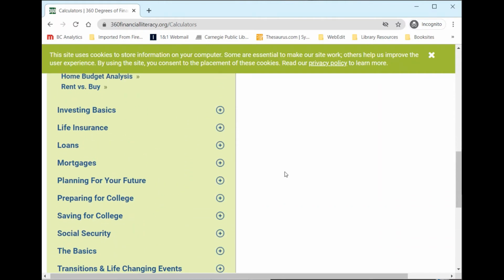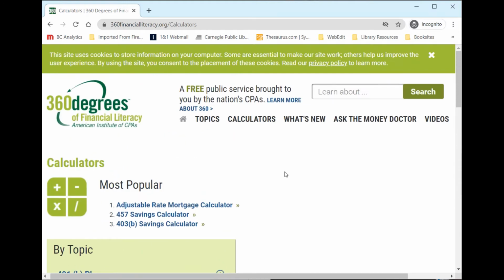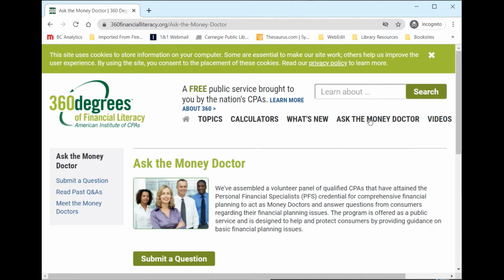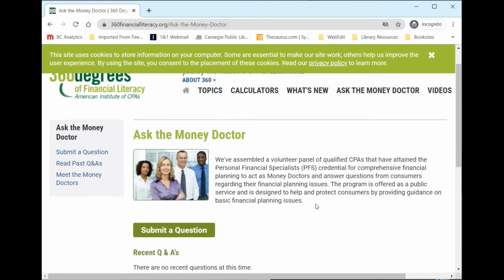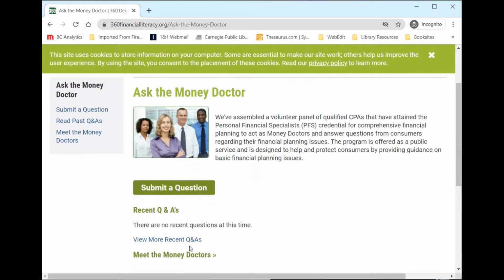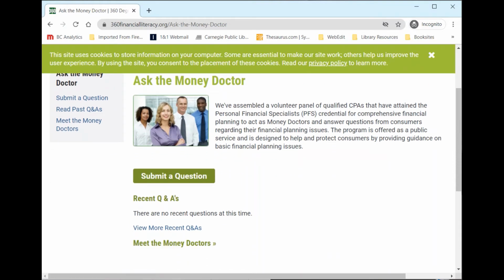Coming back up to the top of the page, now we are going to select Ask the Money Doctor. So this website is a volunteer effort by certified public accountants. So here we could submit a question that would be answered by a qualified CPA that has attained the Personal Financial Specialist credential. You can also view recent questions and answers below, but it looks like there aren't any at the moment. Finally, we have videos.